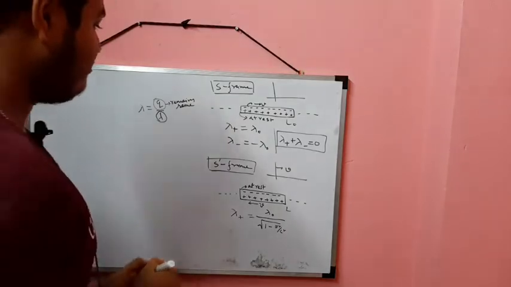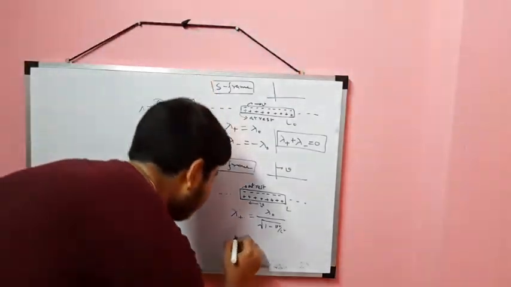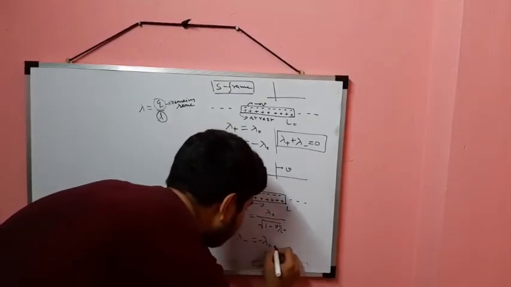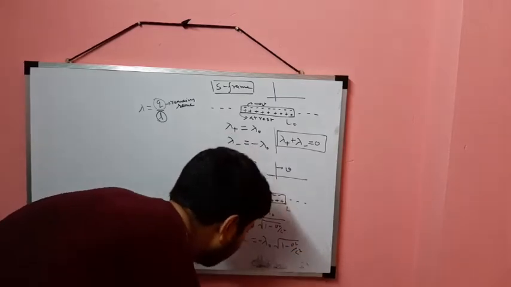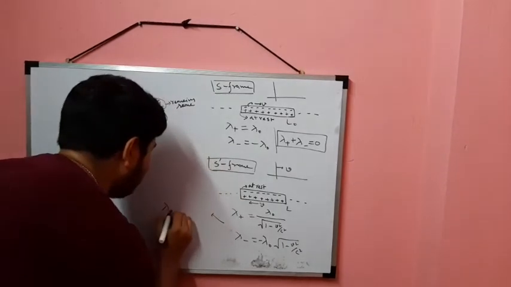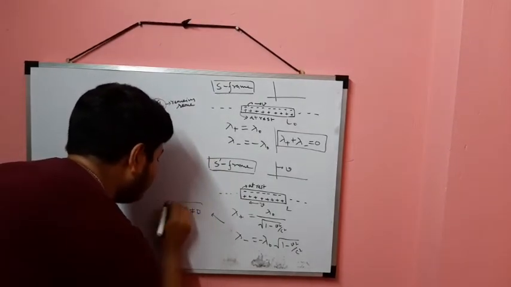So the negative charge density will be lambda naught times the square root of 1 minus v squared by c squared, less than in the S frame. So if I add lambda plus and lambda minus here, it will not be 0.